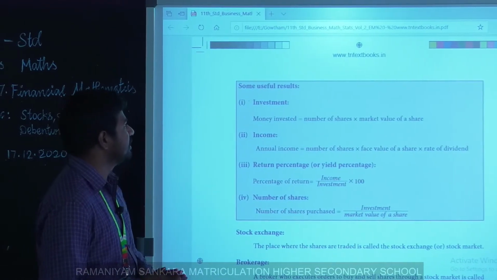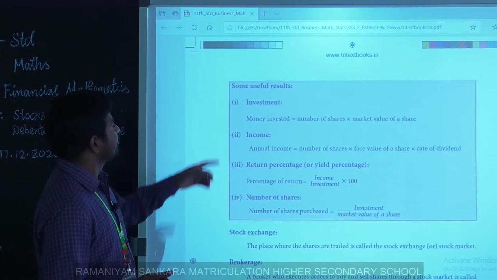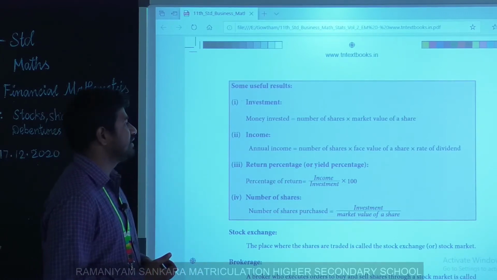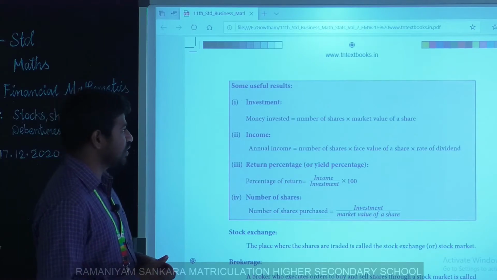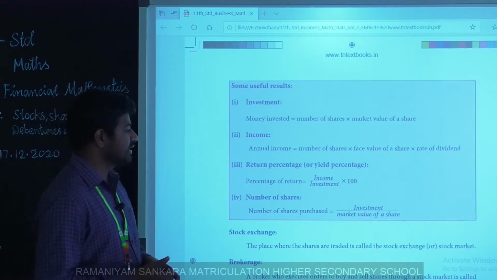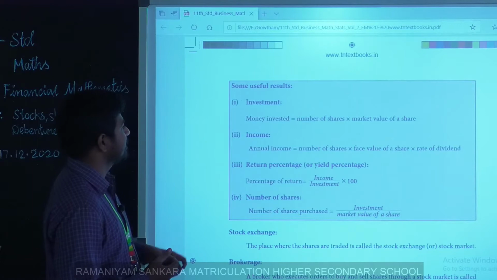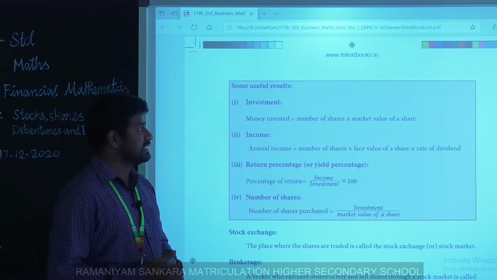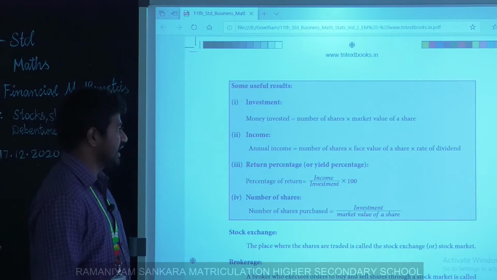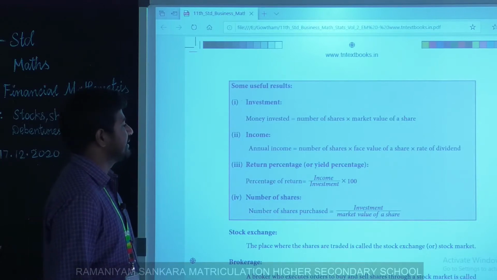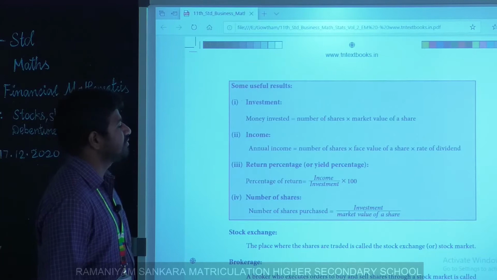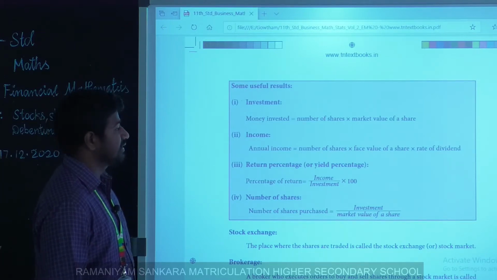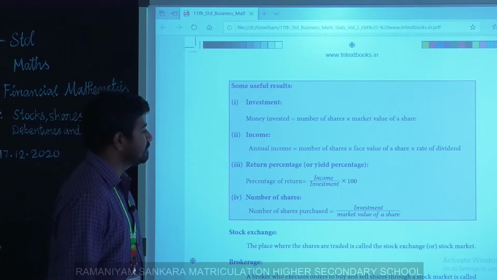Some useful results. These four formulae are very important. Based on these formulae, we will solve the sums. First, investment equals number of shares into market value of a share. Next, annual income equals number of shares into face value of a share and rate of dividend.